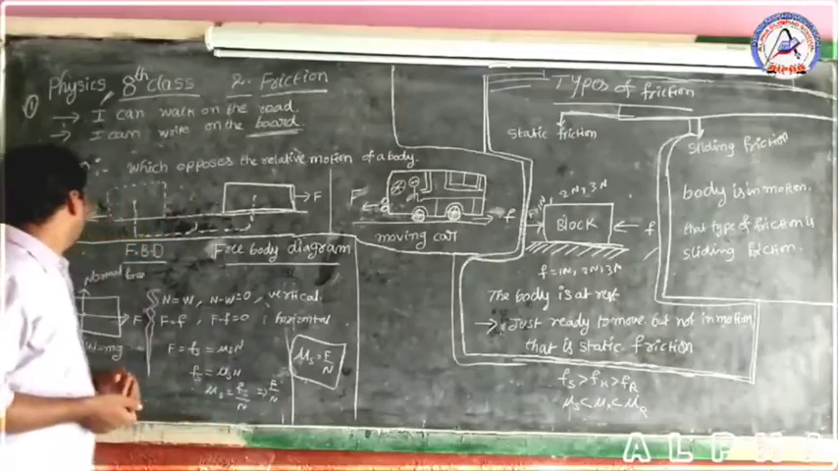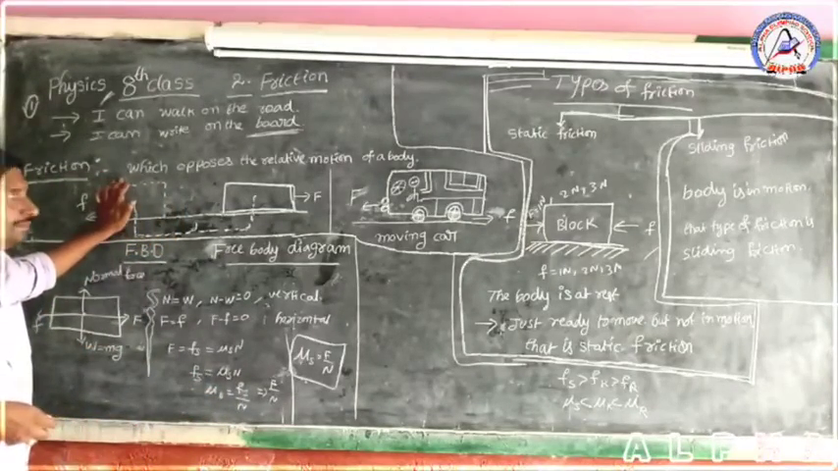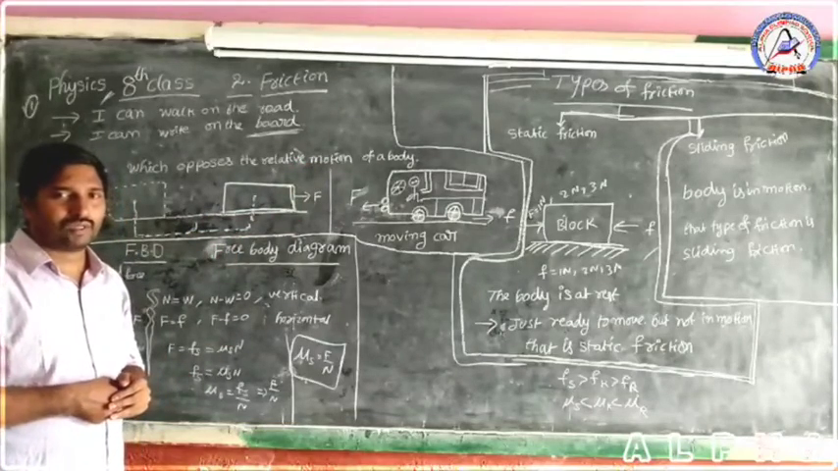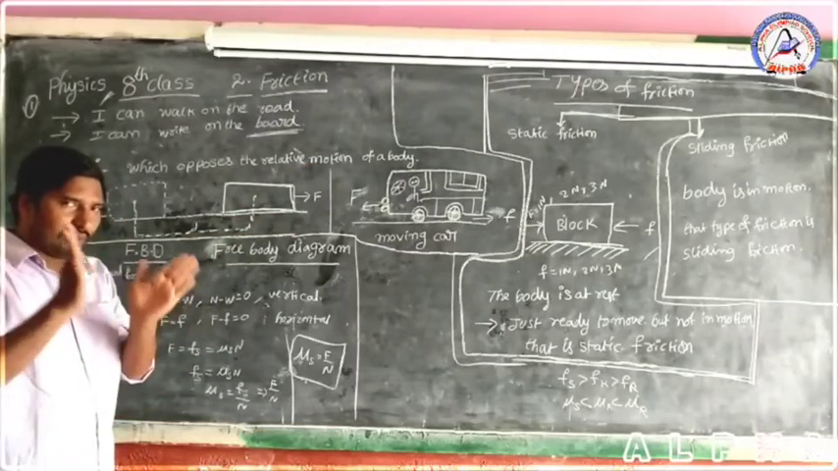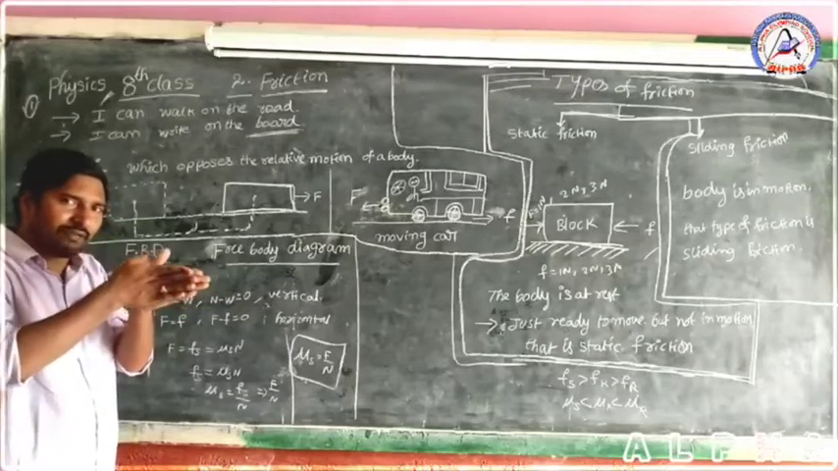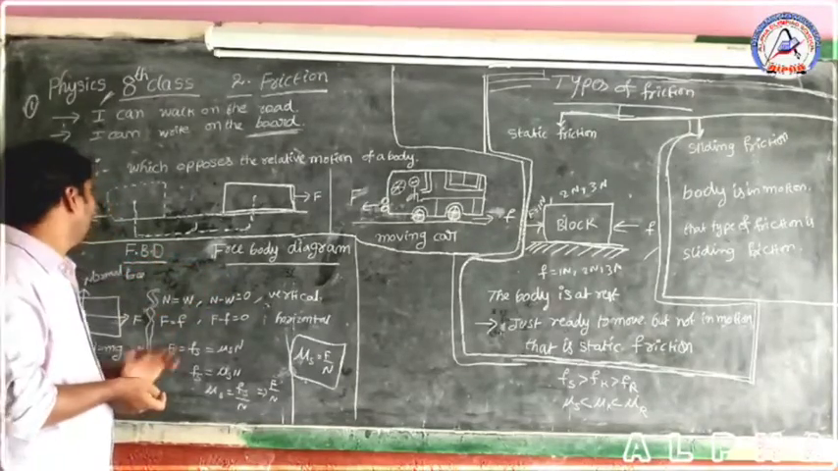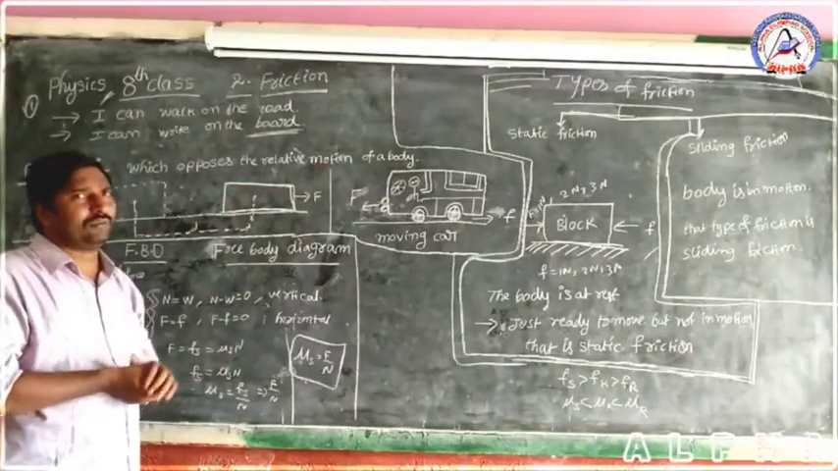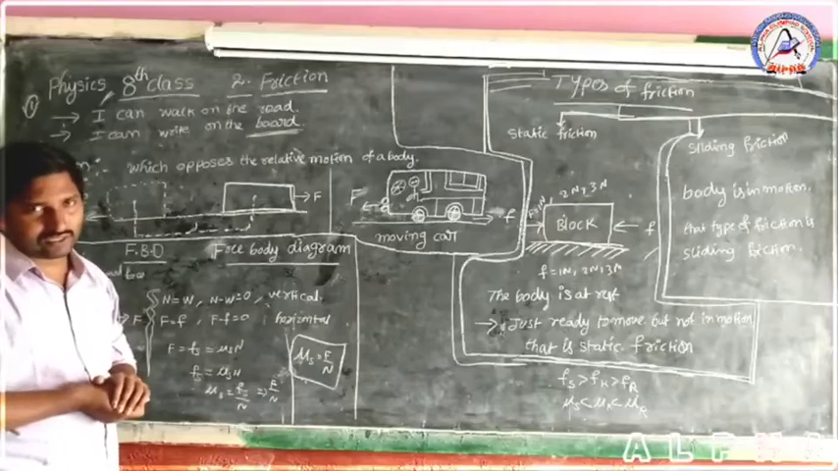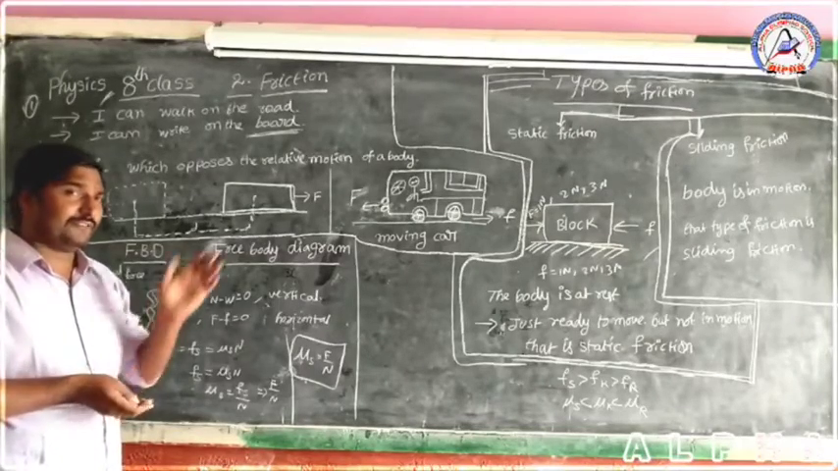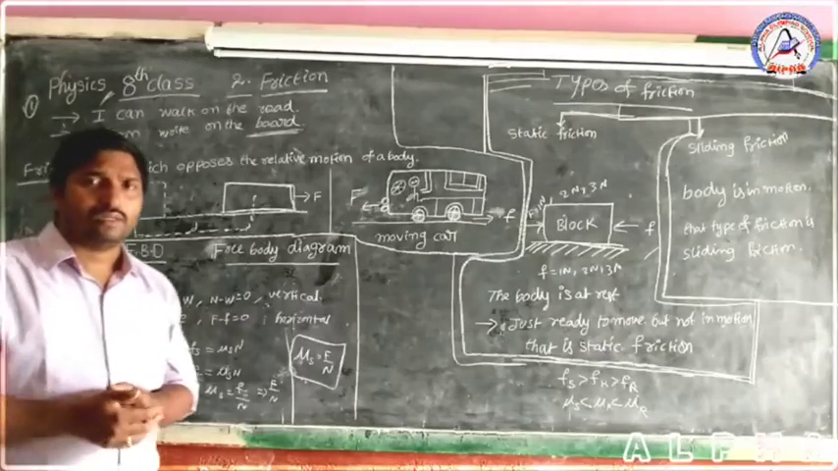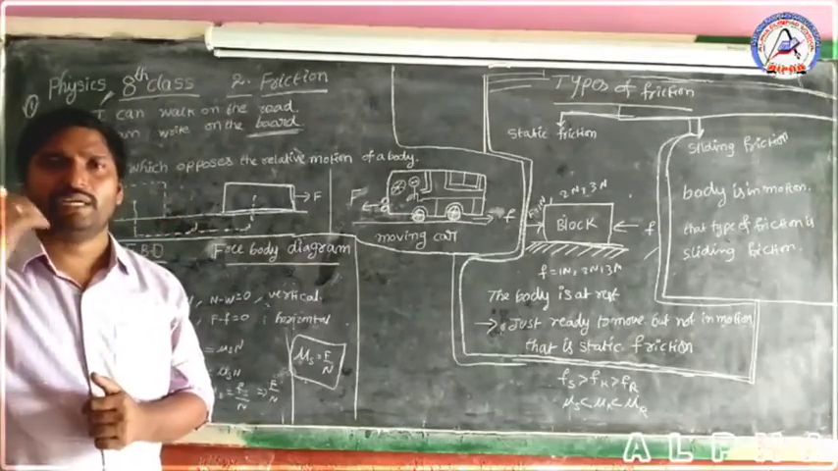Children, what is meant by friction? Friction opposes the relative motion of a body. That means two surfaces are in contact with each other, and when relative motion occurs between these two surfaces, the force which opposes the relative motion of a body is called frictional force. These frictional forces sometimes increase the motion and sometimes decrease the motion.